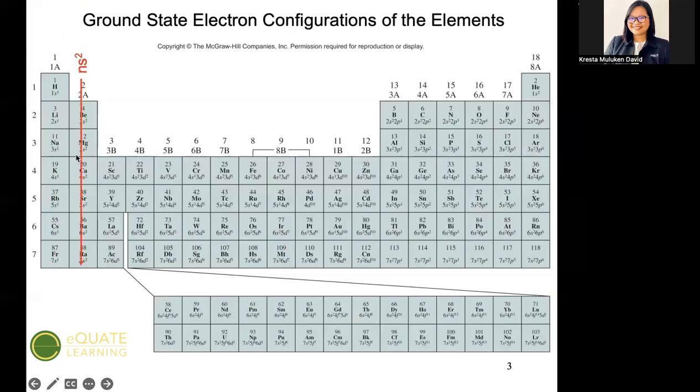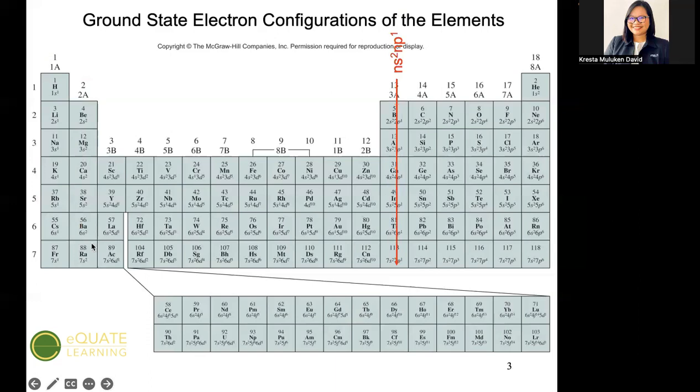While for group 2A, ganun din. Pero ang kanyang valence naman ay nasa s subshell pero dalawa. Okay? Dalawang electron ang meron siya. Kaya lahat sila ay may same reactivity, same properties because they have the same electron-filled outermost subshell which is the s orbital pero dalawang electron ang meron siya. Okay, so pero parehas din siya. So si beryllium ay nasa period 2 kaya siya 2s2. Okay? Si magnesium ay 3s2, calcium 4s2 and so on and so forth.